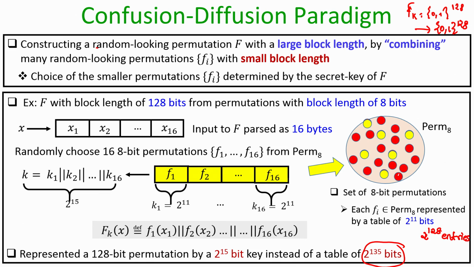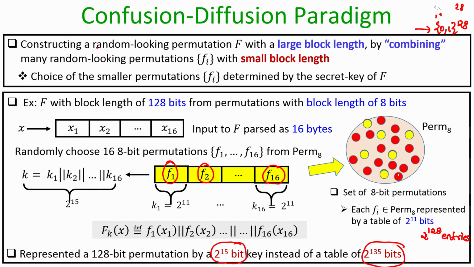That is why the overall size of that table would have been 2 to the power 135 bits. But the way we have constructed the function F_k by combining 16 smaller permutations, I just need to store a key of size 2 to the power 15 bits. It is enough if I just store the value of k, namely the description of the 16 smaller permutations which I have chosen, and that suffices for evaluating the value of big F on any input x. So, that is the advantage of constructing the keyed function or keyed permutation F_k by this confusion-diffusion paradigm.